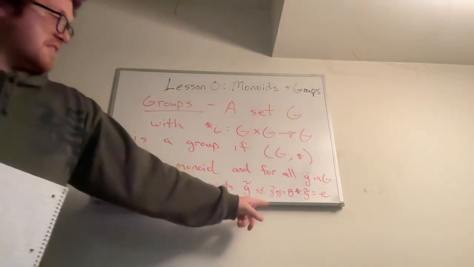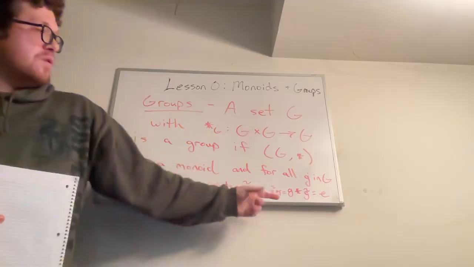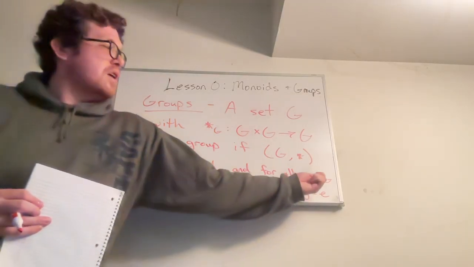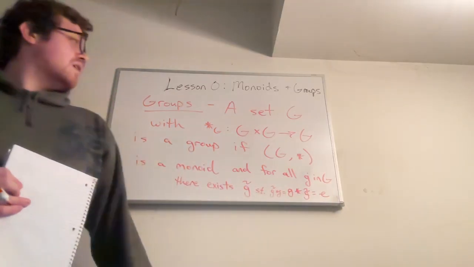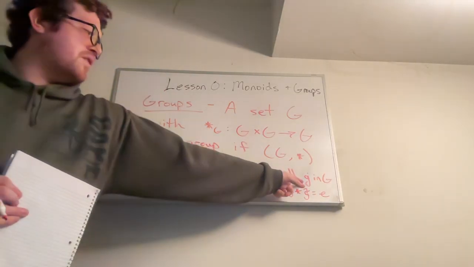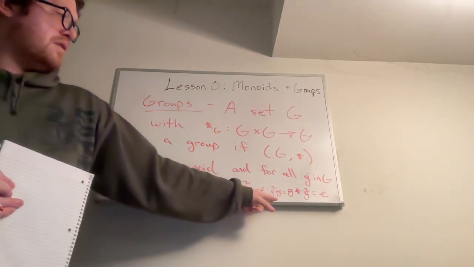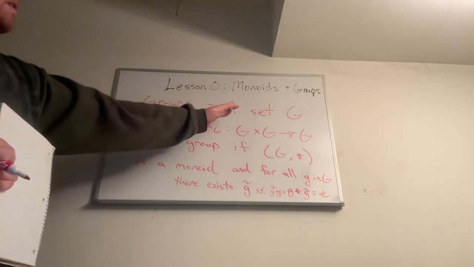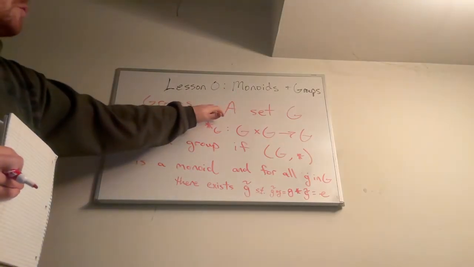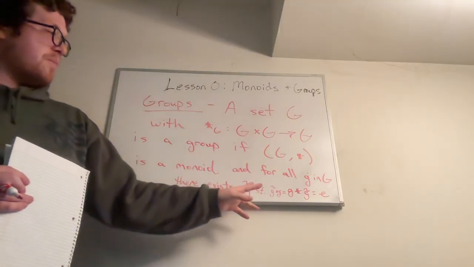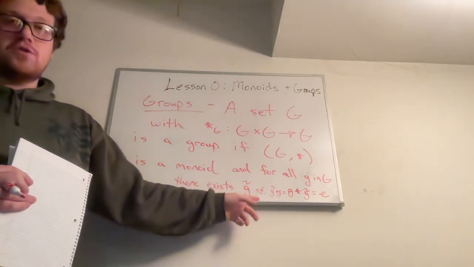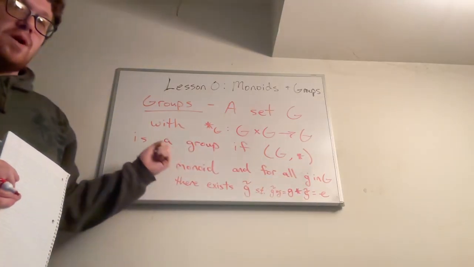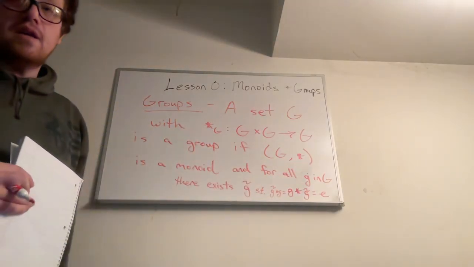I'll rewrite this in a second, but it says g tilde star g, or multiplying g tilde with g, is the same thing as multiplying g with g tilde, which gives you the identity element. And this needs to be true for all g. There needs to exist this other g tilde that is basically the inverse. So you have a group. A group is a monoid first, and then it has this additional property that all the elements have inverses. And this needs to be true for every element. So no matter what element in the group I pick, there should be some inverse that when I multiply by the inverse, I get back to the identity.